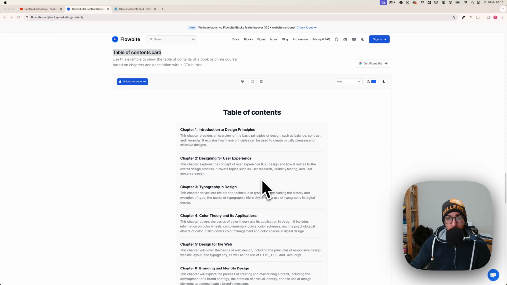I am Aryan and today we are going to create this table of content card with Bricks Builder and AutomaticCSS. AutomaticCSS is not necessary to follow this tutorial, but it actually speeds up the development process.